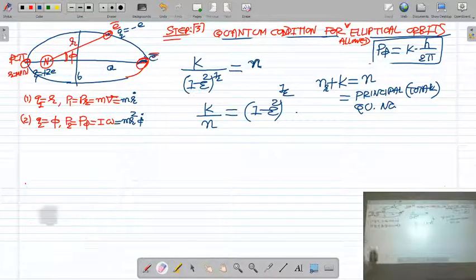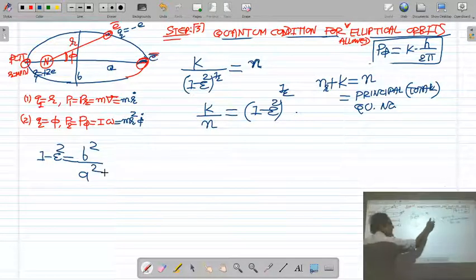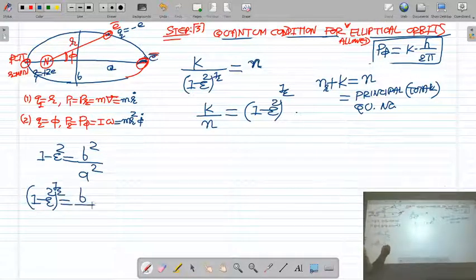Now the relation between semi-major axis a, semi-minor axis b and eccentricity: 1 minus epsilon square is b square upon a square. So (1 minus epsilon square) raised to 1 by 2 is equal to b upon a.